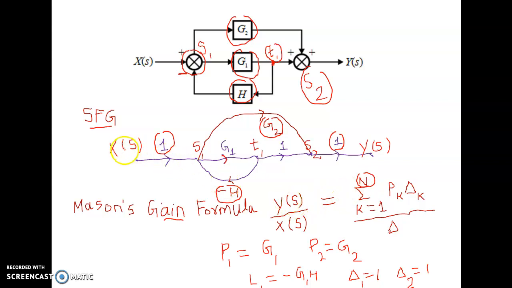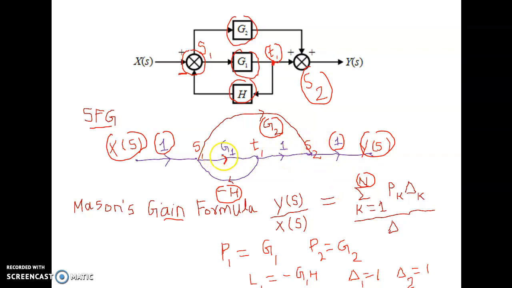A forward path means a path from the input node, X(s), to the output node Y(s). Here, one path is from X(s) to S1, S1 to T1, T1 to S2, and S2 to Y(s).